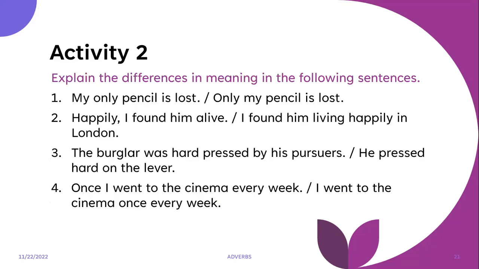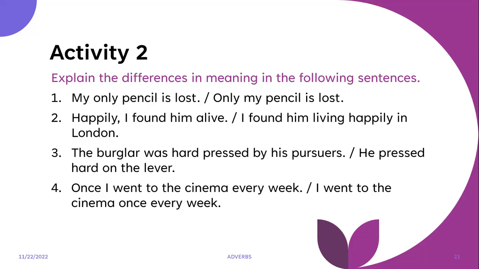And so we move on to activity 2. Explain the differences in meaning in the following sentences. Again, you can pause the video and try and unpause it so that you can get the answers, right? So let's go ahead. My only pencil is lost.